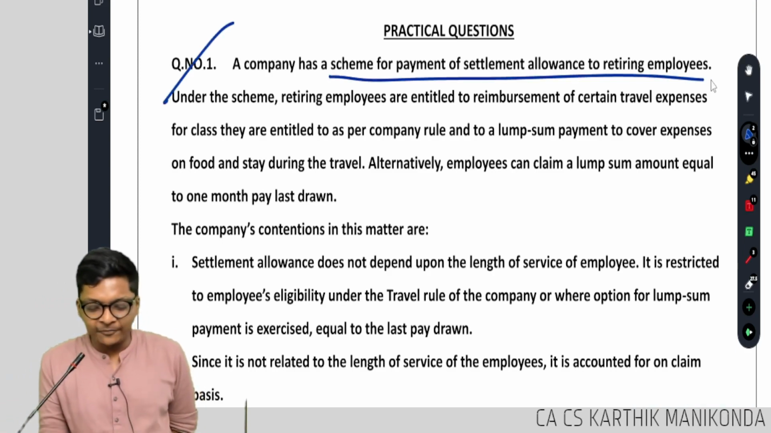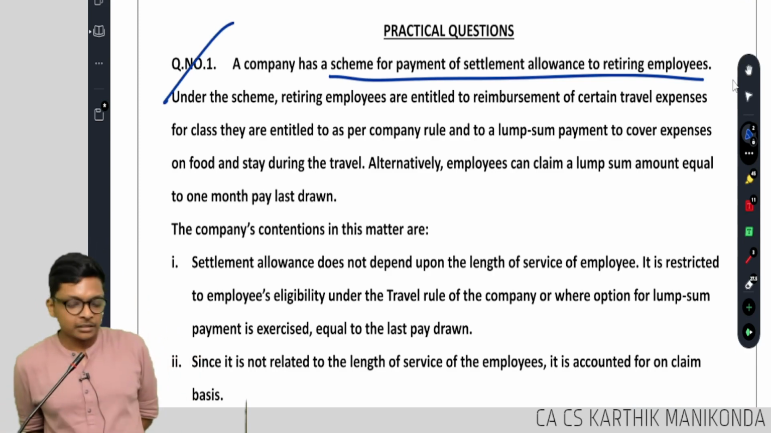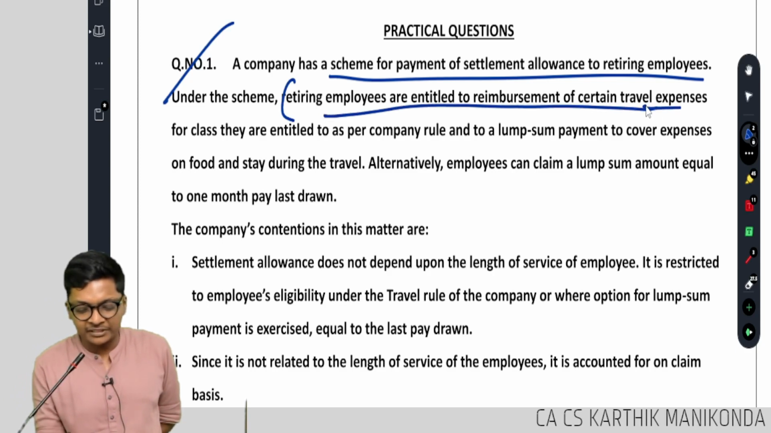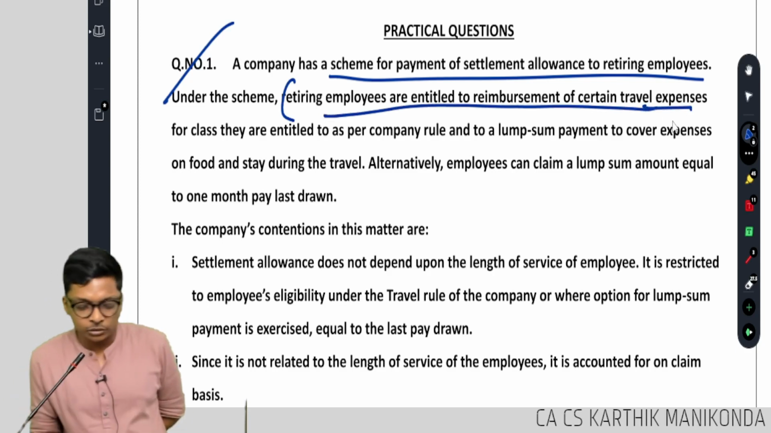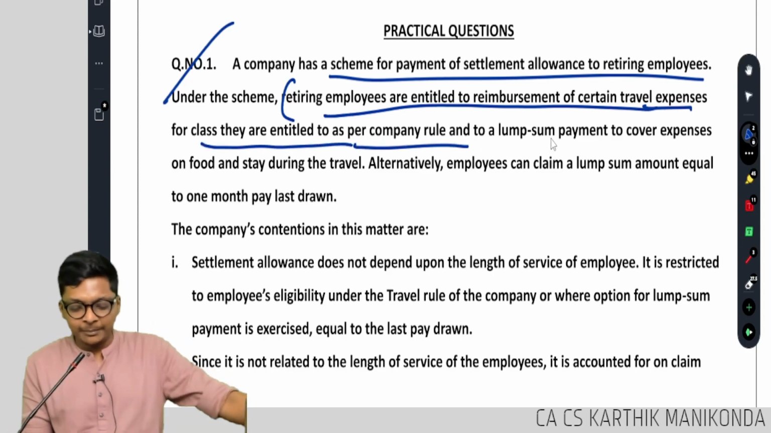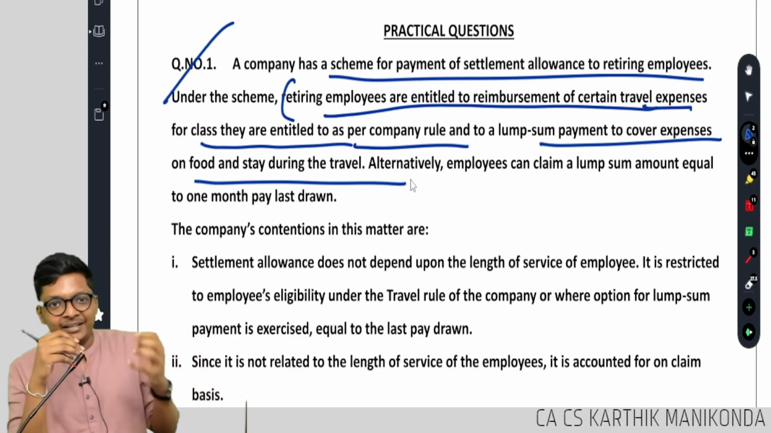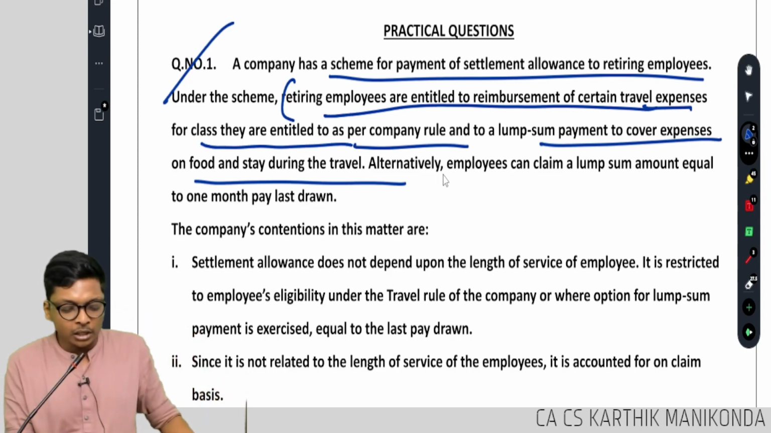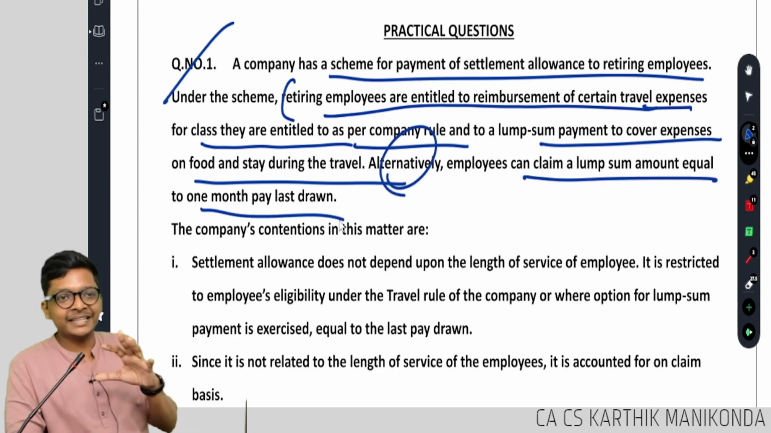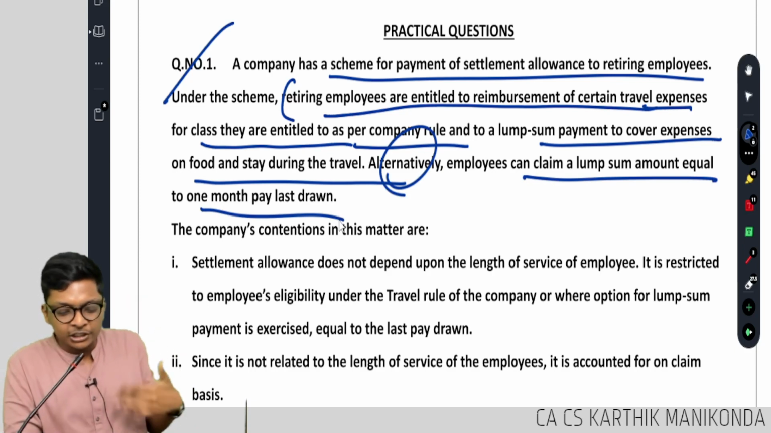A company has a scheme for repayment of settlement allowance to retiring employees. Under the scheme, retiring employees are entitled for reimbursement of certain travel expenses. For class they are entitled to as per company rule, and lump sum payment to cover expenses on food and stay during travel. They are saying travel expense we will reimburse. Alternatively, the employees can claim a lump sum amount equal to 1 month's pay. They are saying 1 month salary will give you, or based on how much you actually incur.